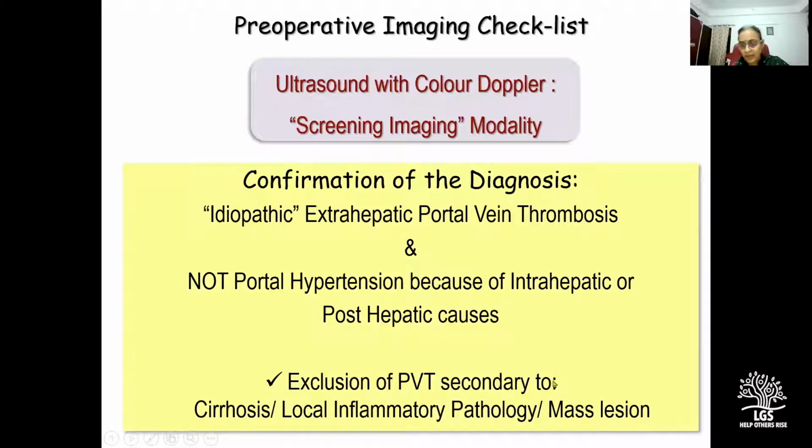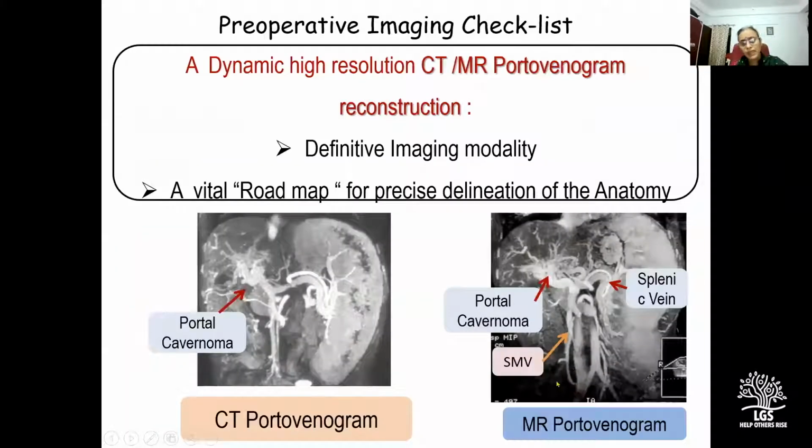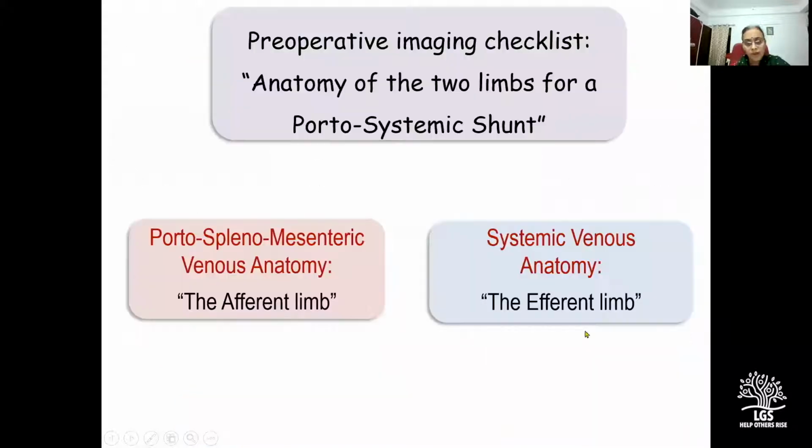In our series, we had a child with a dermoid cyst in the retropancreatic region, which was extending into the hepatoduodenal ligament, and the portal vein thrombosis was possibly secondary to recurrent infections in the dermoid cyst. Then a CT and an MR portovenogram gives a more precise delineation of the anatomy of the two limbs of any portosystemic shunt.